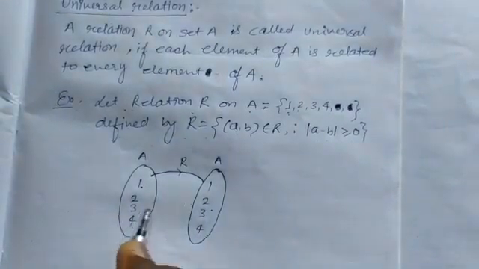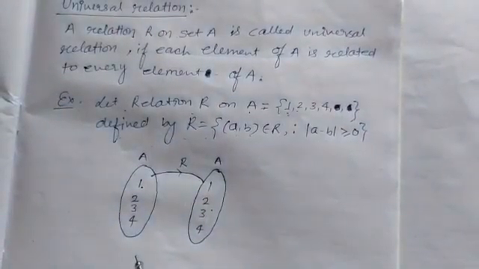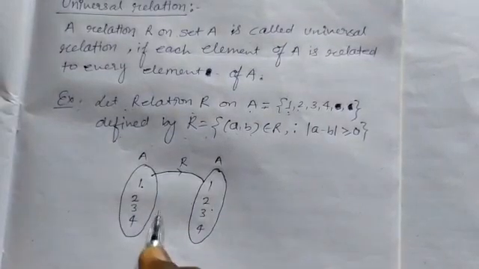If their difference is equal to 0 or positive, it means more than 0.